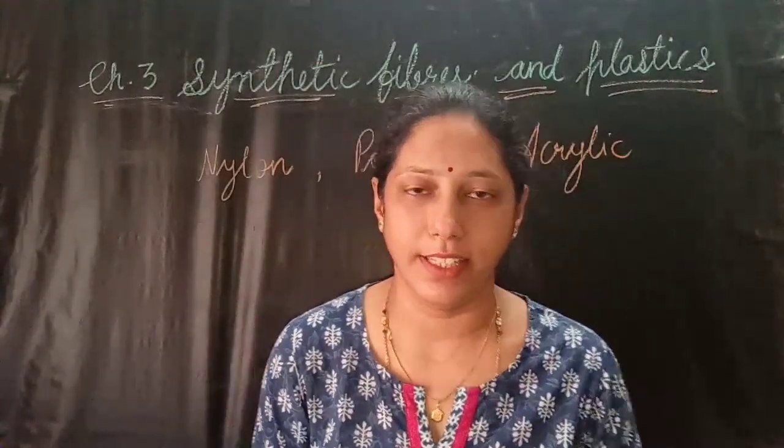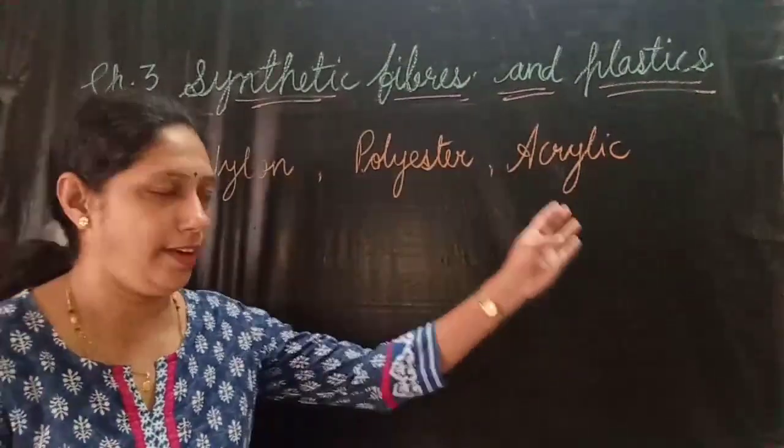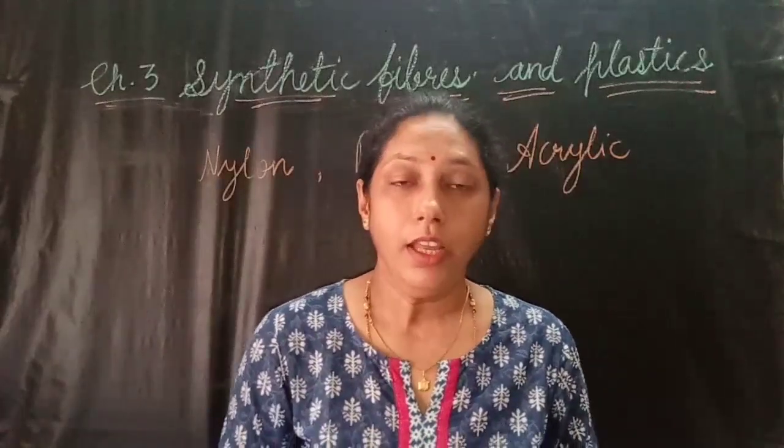Now we will have a quick recall of whatever we learnt yesterday. Yesterday we learned about nylon, polyester and acrylic. Nylon was the first fully synthetic fiber, made in 1931 using coal, water and air. In making nylon, no natural raw material was used.